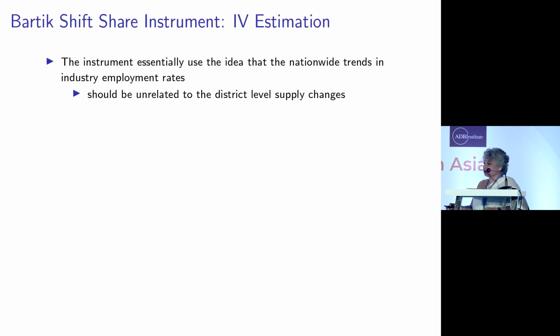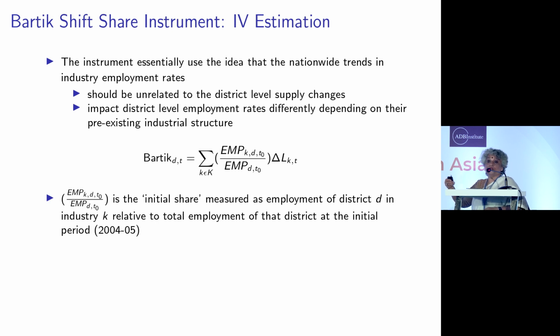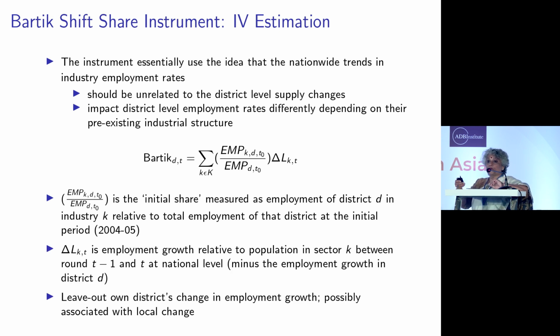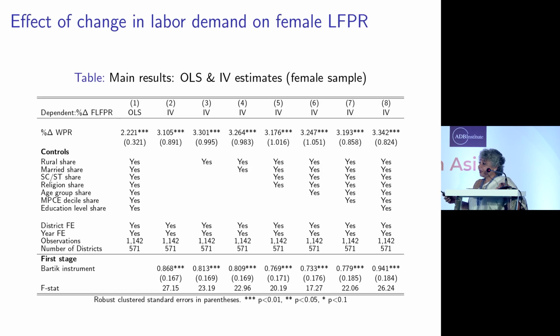So, this is the instrument. This is our main result using those instruments. What you want to look at is you proxy the labor demand in a particular district by the changes in demand in all districts other than that particular district, because there could be some peculiar factor going on in that district. So you do all this, and you find that if the labor demand had been the same as it was in 1980, or whichever, these results are for three periods of time: 2004-5, 2011-12, and 2017-18.